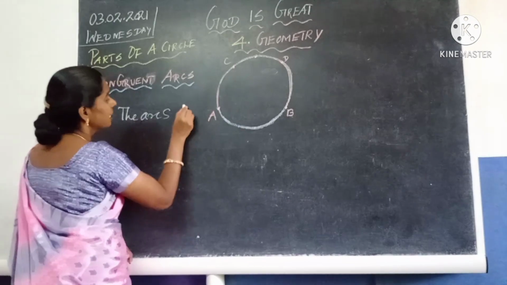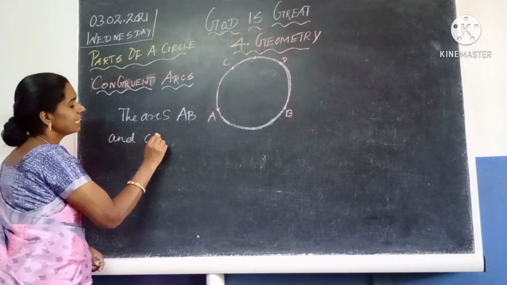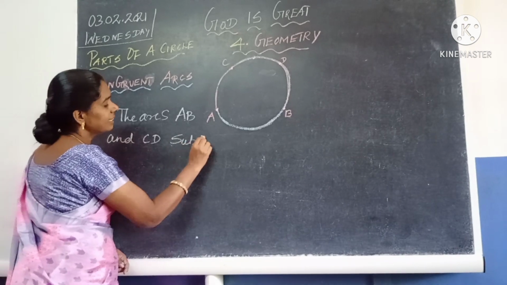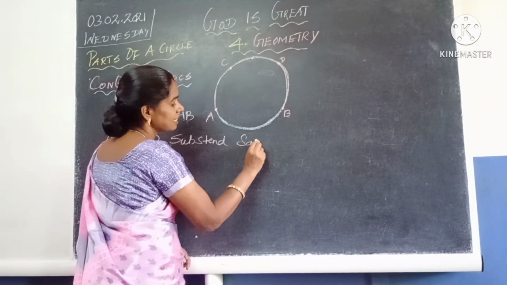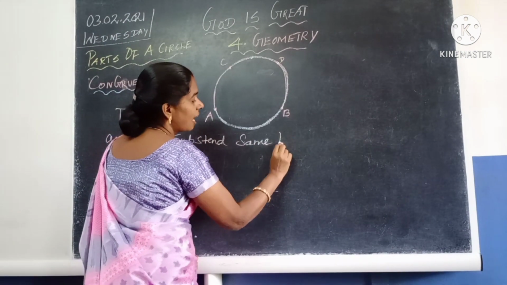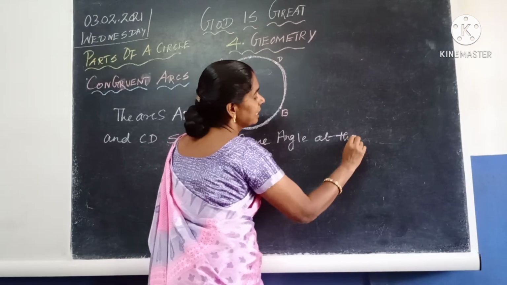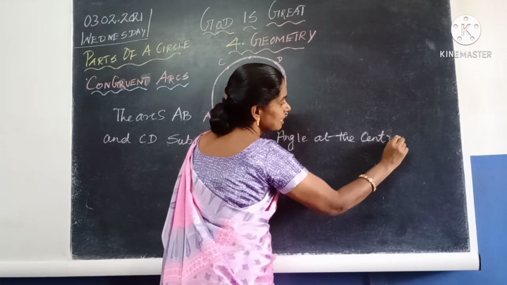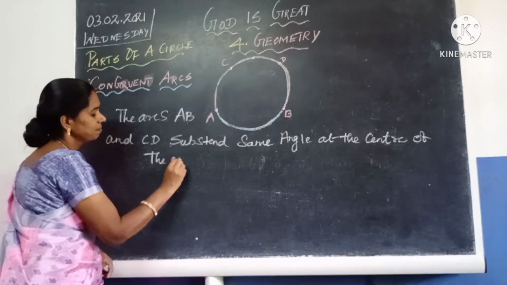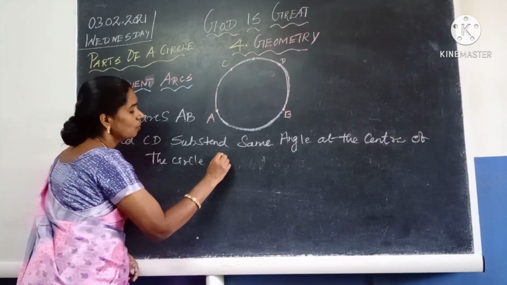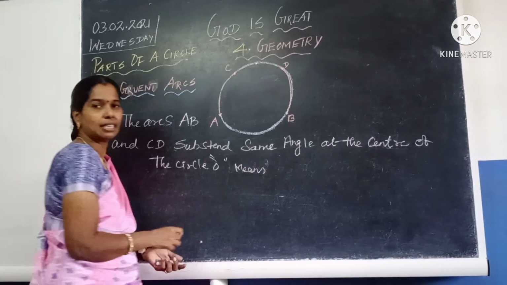Arcs AB and CD subtend the same angle at the center of the circle O. Then we can say the two arcs are congruent.